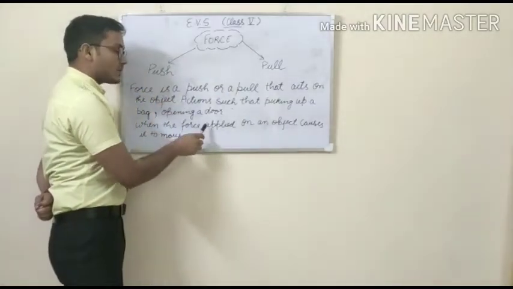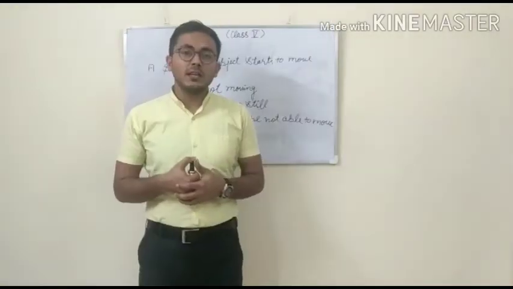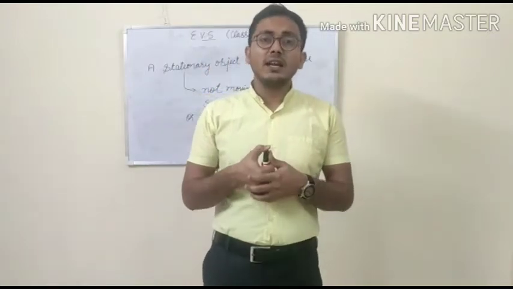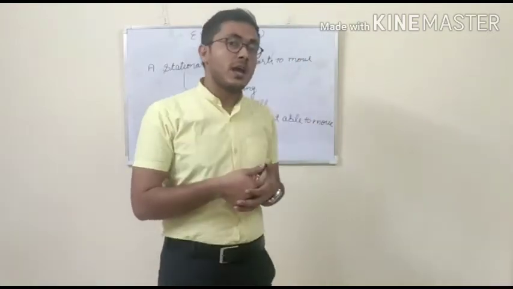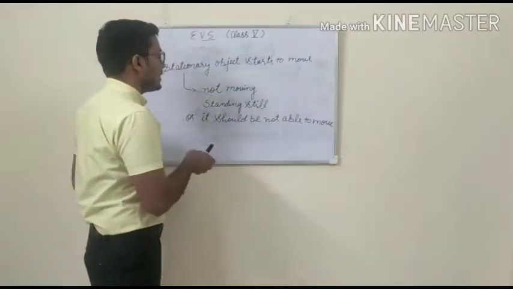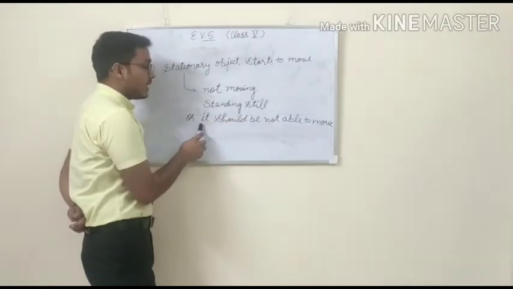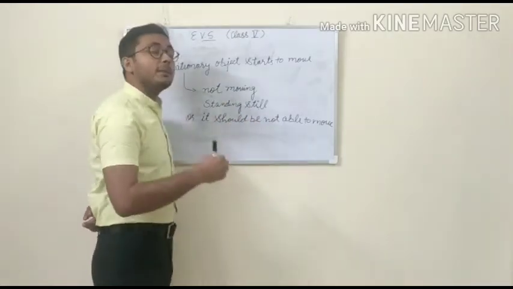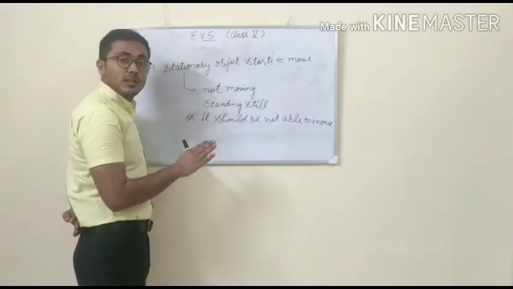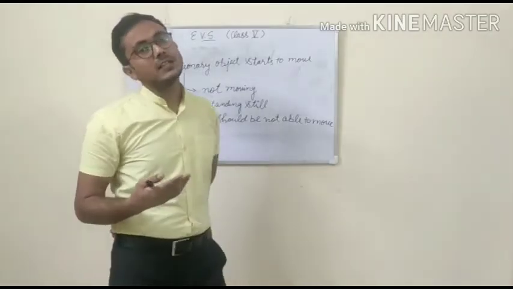When the force applied on an object causes it to move. When we apply a force on a stationary object, it starts to move. What is the meaning of stationary object? Stationary object means not moving object, standing still. It should not be able to move. For example, this board is not moving, so this board is a stationary object.